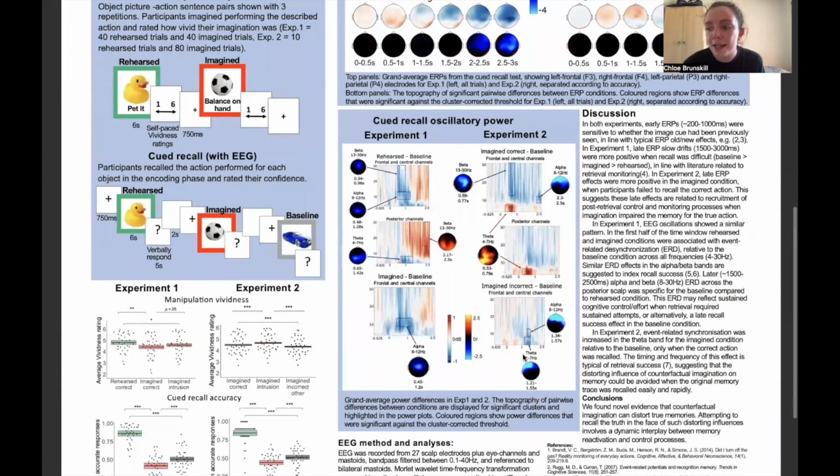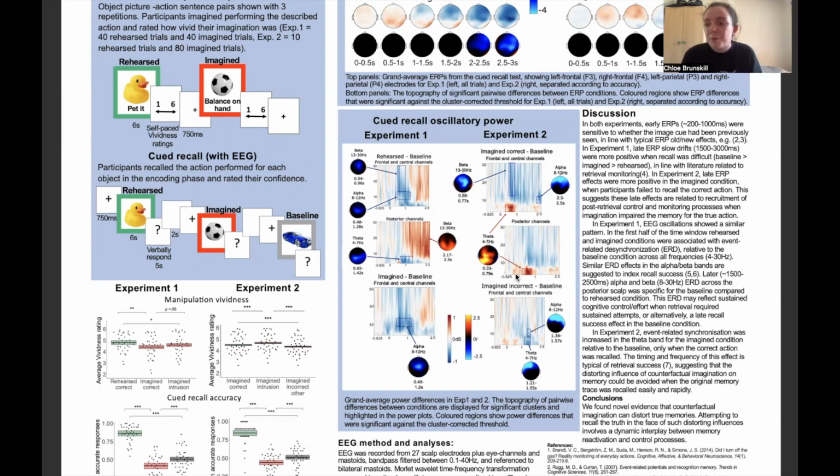Oscillation effects appear to also follow a similar pattern, with early effects relating to cue recognition. Notably, in experiment 2, a significant increase in theta power was found early in the epoch for the imagined condition, specifically when recall was accurate. Effects with this timing and frequency are typically described in the literature as relating to retrieval success, and so this suggests that perhaps imagination distortion effects are avoided when the original memory trace was recalled easily and rapidly, as could be indicated by this theta effect.